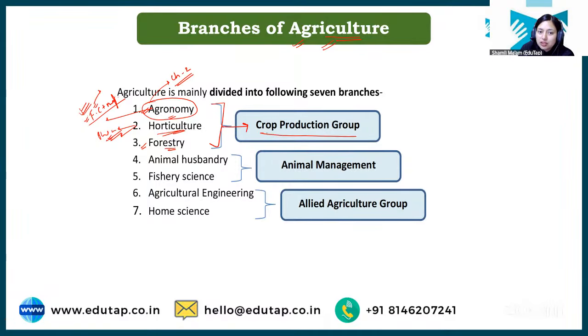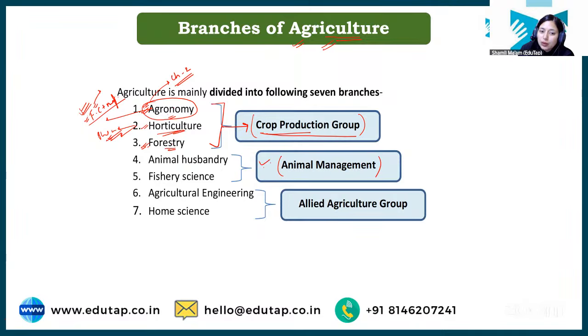Now, students, all these three branches come under the crop production group. Why crop production group? Because here some kind of crops are harvested, either field crops, horticulture crops, or forest crops. We are getting some kind of crops, right? So a broad group is made, which is the crop production group, under which agronomy, horticulture, and forestry are kept, right? Then we have another group which is known as the animal management group.